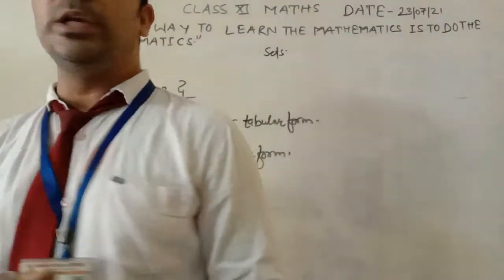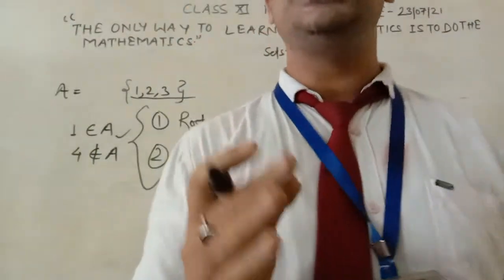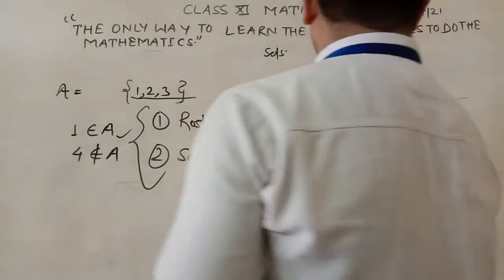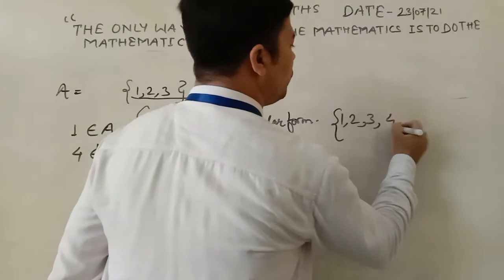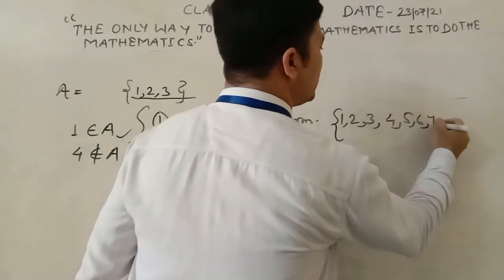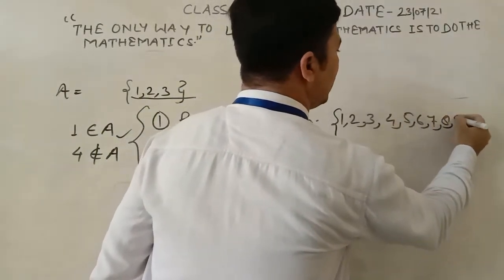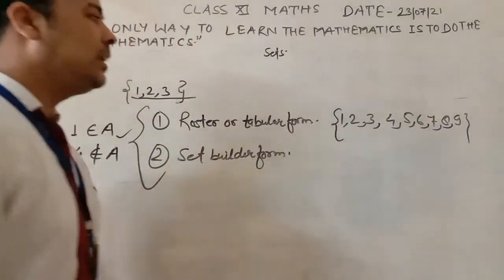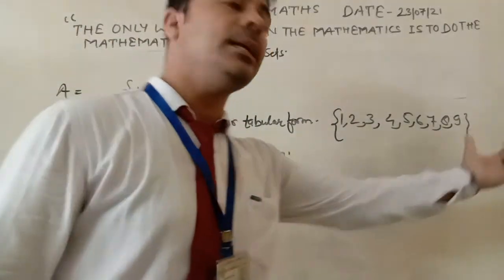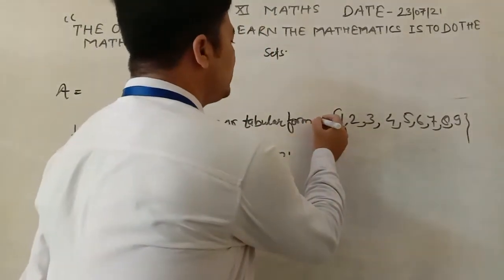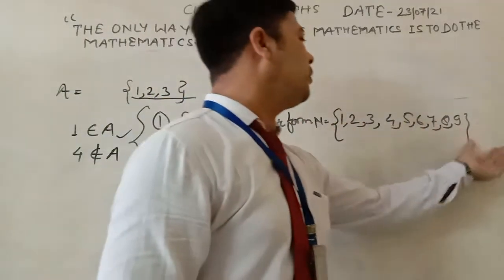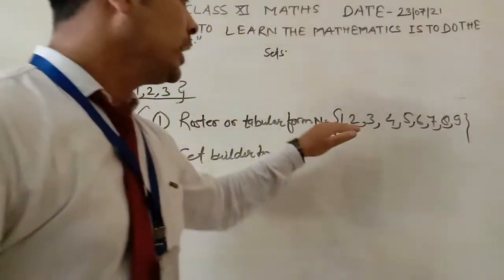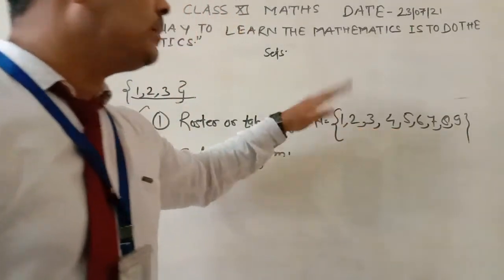If you need to represent natural numbers less than 10, then you can write down 1, 2, 3, 4, 5, 6, 7, 8 and 9. These are the elements which are less than 10. Suppose it is represented by N, then N is equal to {1, 2, 3, 4, 5, 6, 7, 8, 9}. All the elements are separated by comma.